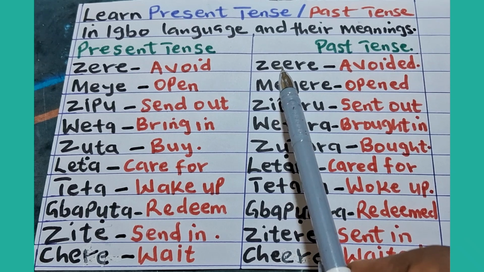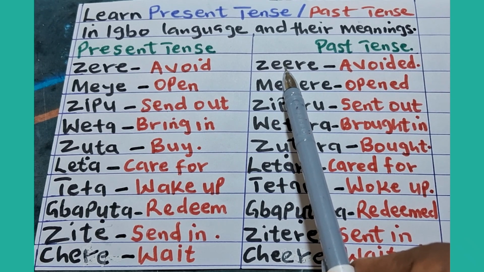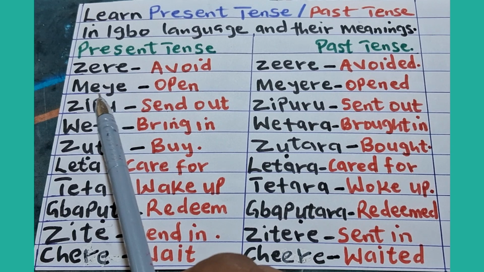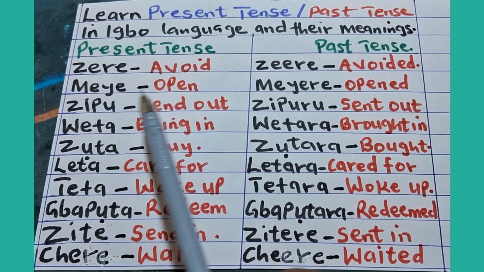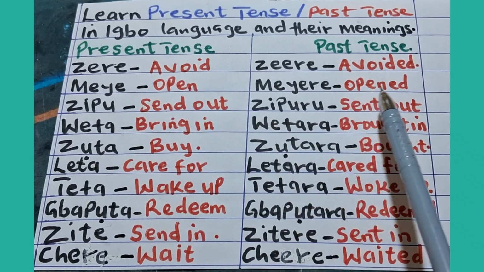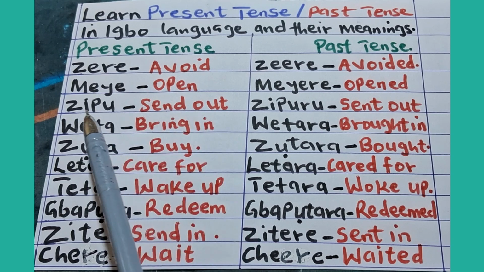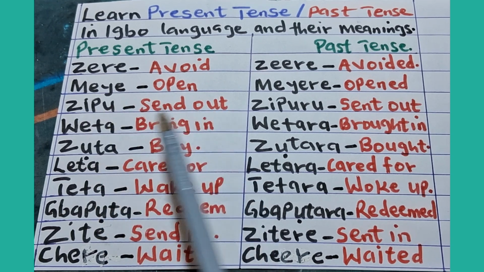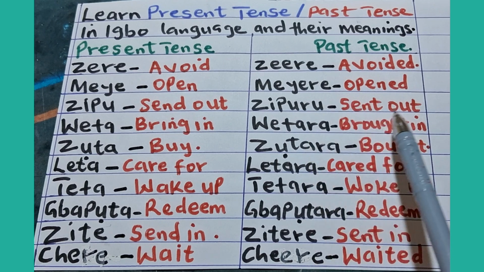You can see here that we have double E in zeere. That makes it to be in past tense. Meye, open. Past tense of meye is meyere, opened. Zipu, send out. Past tense of zipu is zipuru, sent out.